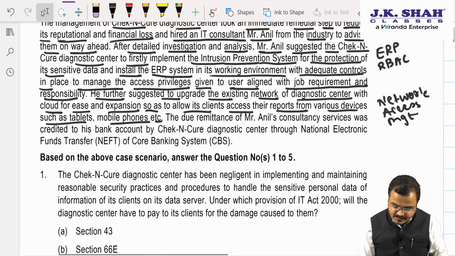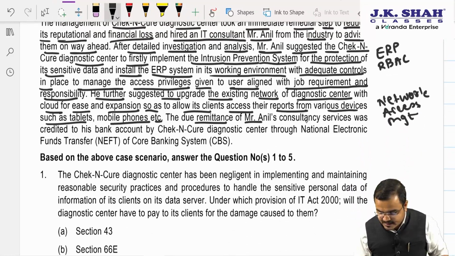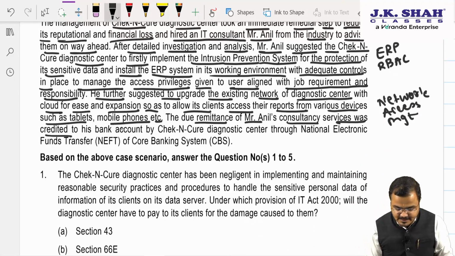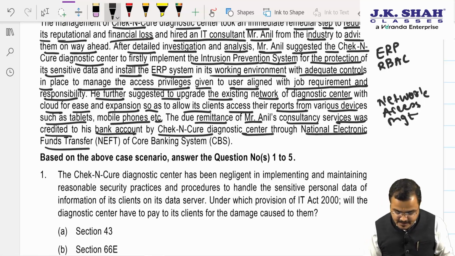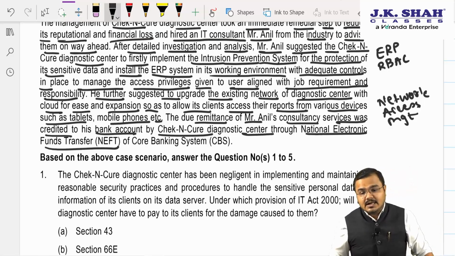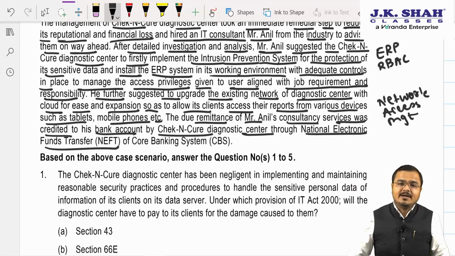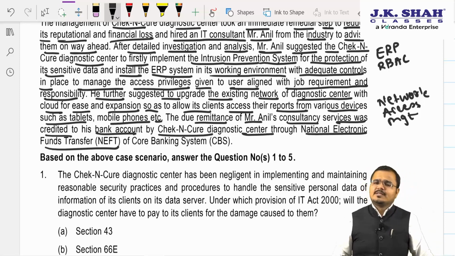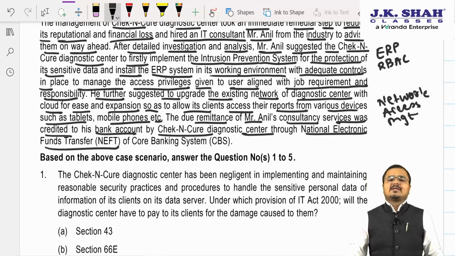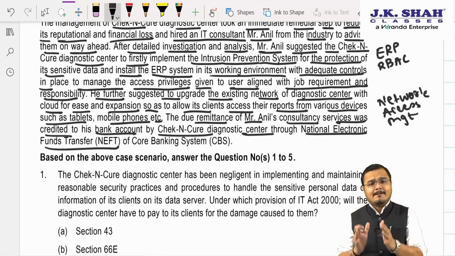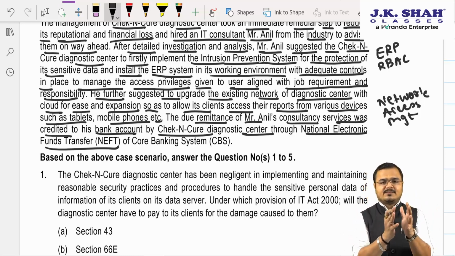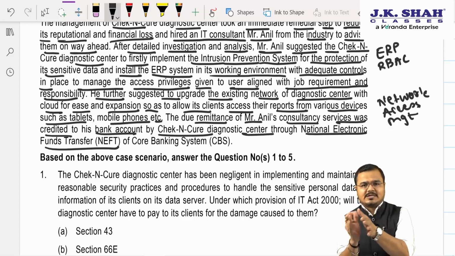Further, the due remittance of Mr. Anil's consultancy service was credited to his bank account by Check and Cure Diagnostic Center through NEFT. Sir, National Electronic Fund Transfer again comes into the picture. We know what NEFT is. It is a payment method where transactions are settled in batches, meaning a number of transactions are clubbed together and then processed.